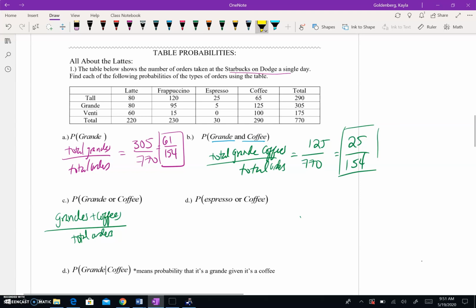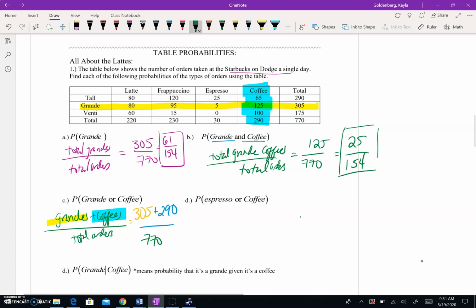So I would say, okay, my total grandes is 305. And my coffees is 290. And I would say, okay, my total orders is 770. Now there's one issue there.